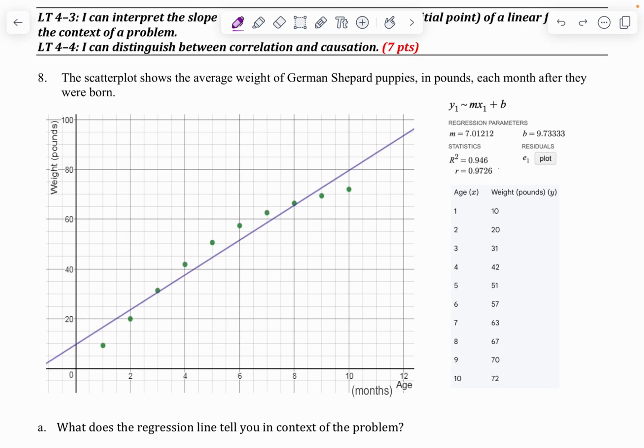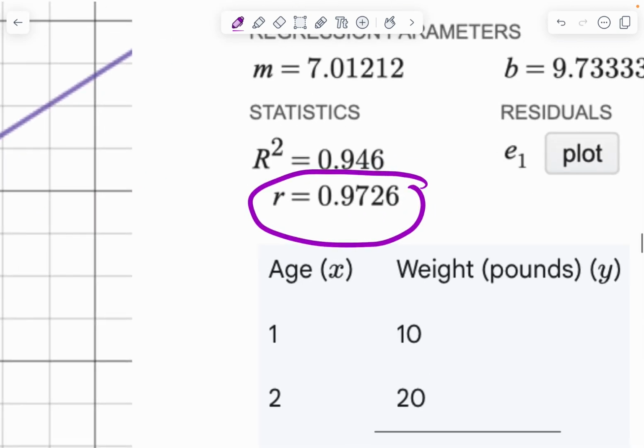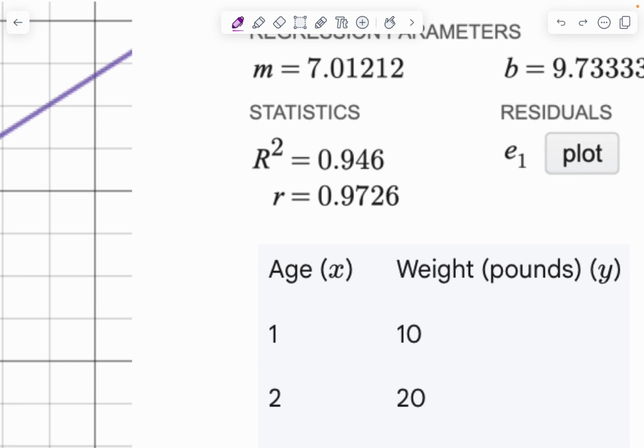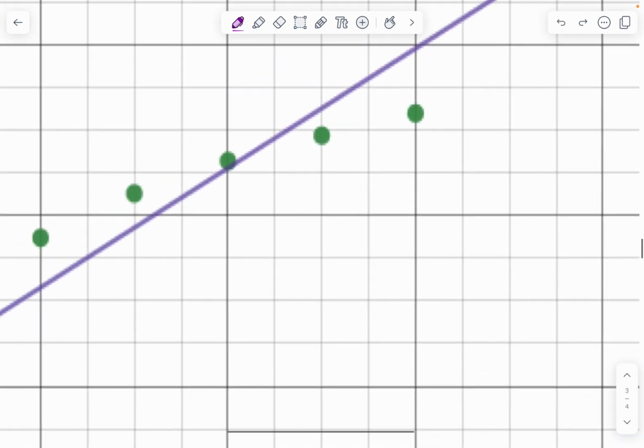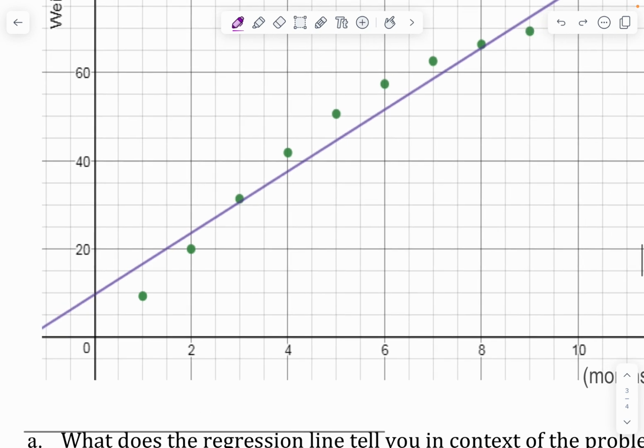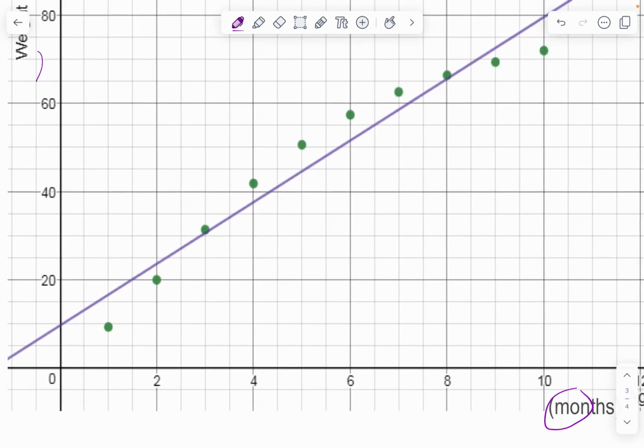Oh, and by the way, the actual R value was 0.97. And 0.97 is really darn close to 100 or 1, which would be super, super strong. So what you're telling me is that there's a really, really, really strong relationship between these two things, whatever those two things happen to be. And I don't know what they are. They're labeled somewhere up there. But you're just telling me that they're super related. They're related, but they don't cause each other because we can't say that in this class. Okay, hope that helps.